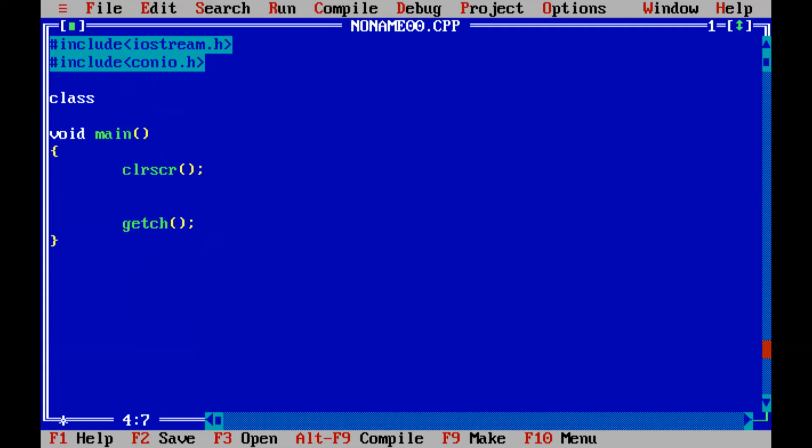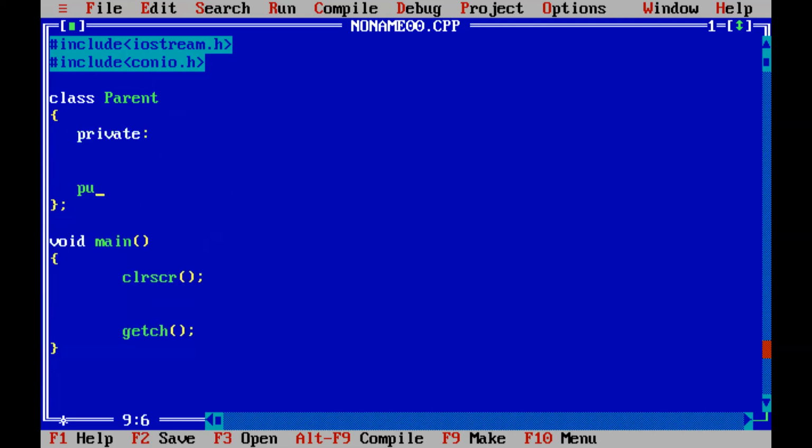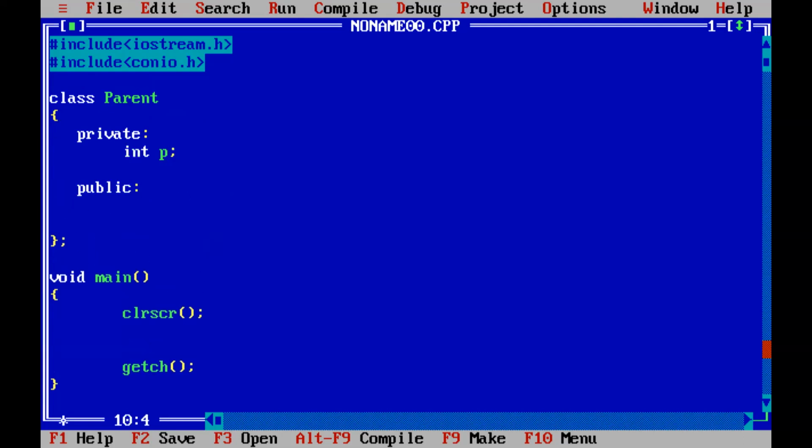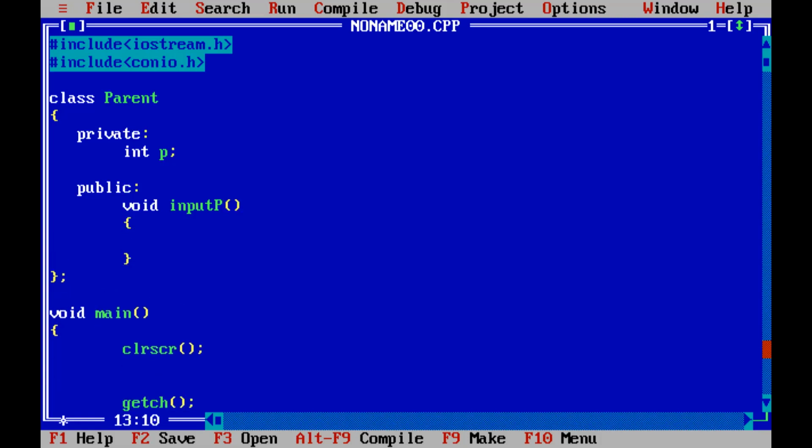Now I'm going to define one class, parent. Defined, semicolon, a very important part. Private, public. Now you can notice that what I'm doing is int p, this is just a data member. I have to define one input function here, input P. So you can see I'm just going to write here one cout statement: This is parent class.